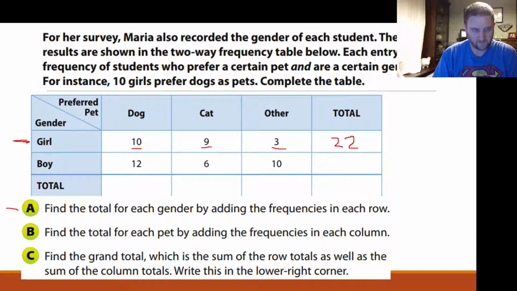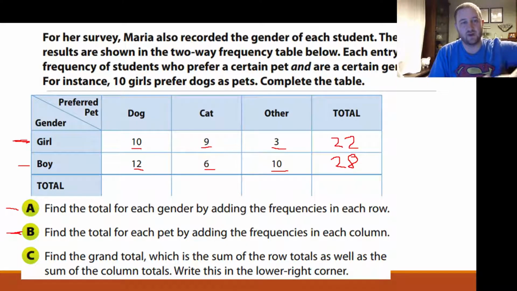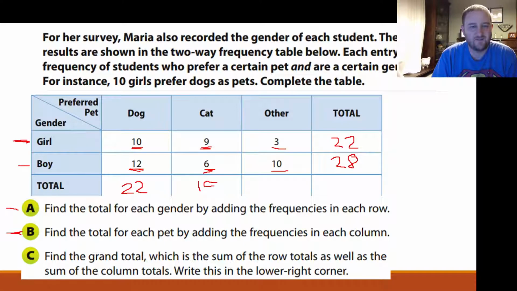Okay, now for the boys, we want 12 plus 6 plus 10. 12 plus 6, that's 18. 18 plus 10 is 28. And then part B says find the total for each pet by adding the frequencies in each column. So we want to know how many of each pet were preferred between boys and girls. So we take 10 plus 12 to get 22 people preferred dogs. For cats, we take 9 plus 6. That's 15 students preferred cats. And then other, we've got 3 plus 10, 13 people preferred other.